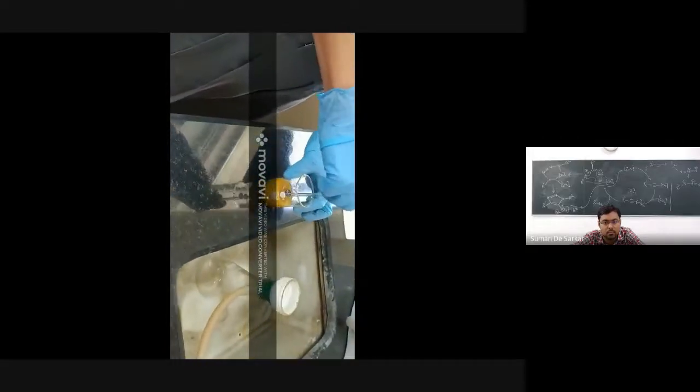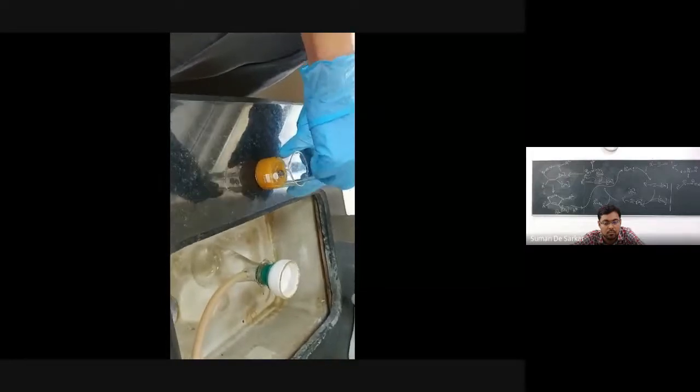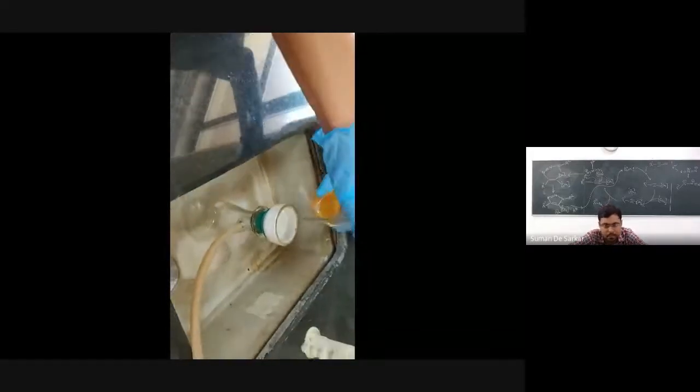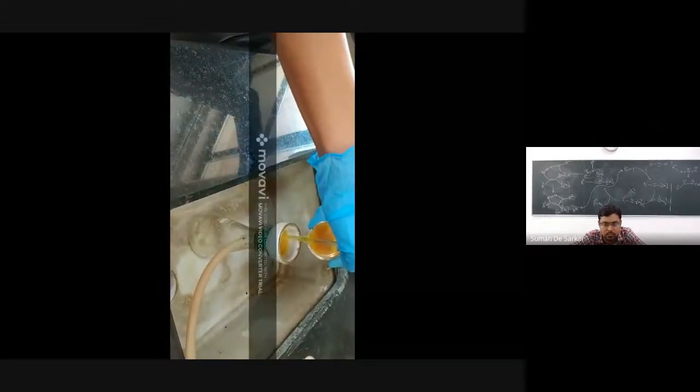Here you can see we have very nice yellow precipitate. We have set the Buchner funnel with filter paper, and now we are filtering the precipitate.